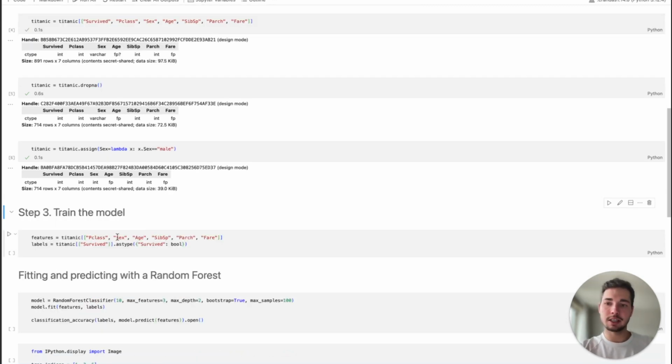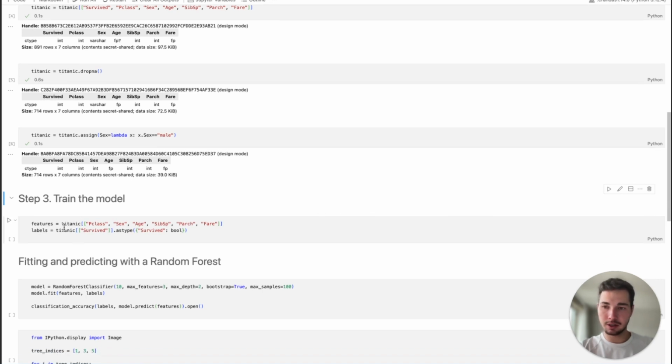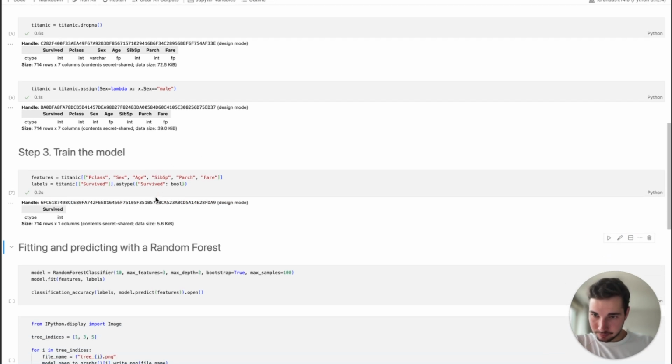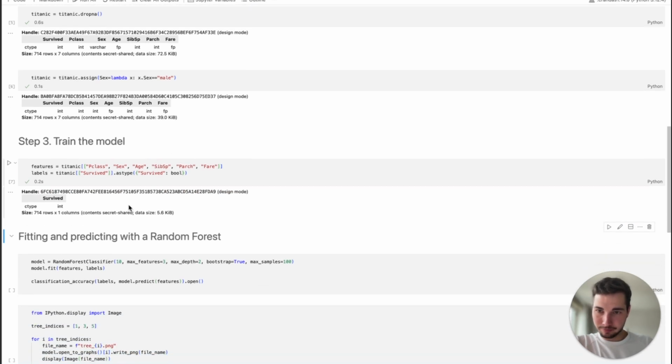Now that we've got our data prepared, we're going to train the model. So we can divide our table into 2 tables. We've got features, which is what we use to make the prediction, and the labels, which in this case is survived. And we're going to make sure it's a number. So 1 if they survived, 0 if they do not. So let's do this. Okay, that all looks fine.